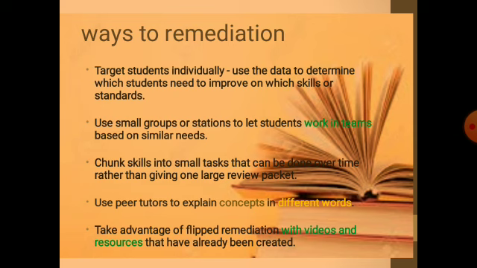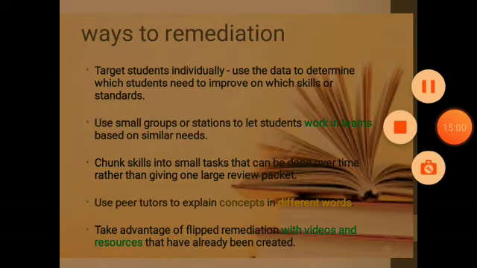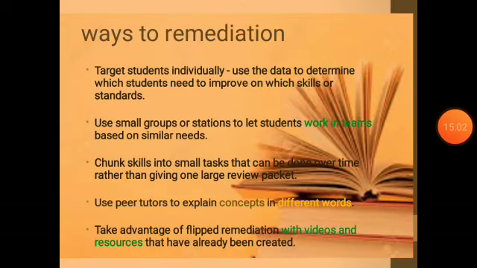Use peer tutors to explain concepts in different words. It is seen that some students are not able to grasp the concepts presented by one teacher. It would be easy if that same concept is presented by someone whose teaching style is easily comprehended by the student, and hence here comes the need for peer tutors. Take advantage of flipped remediation with videos and resources that have already been created.